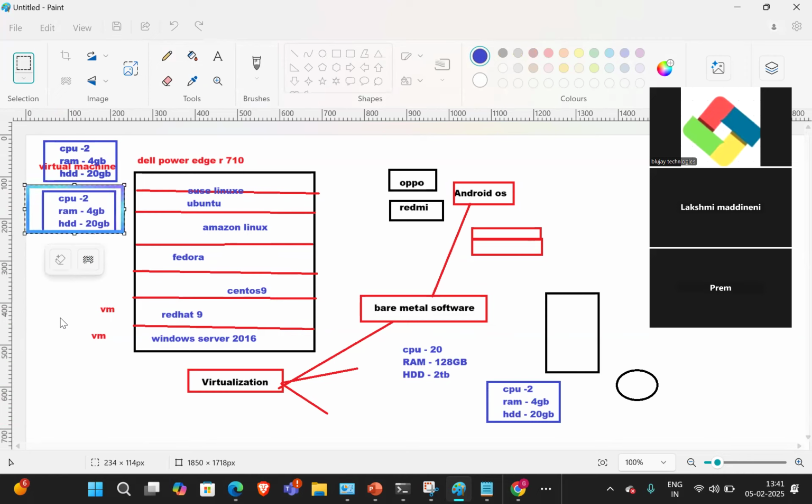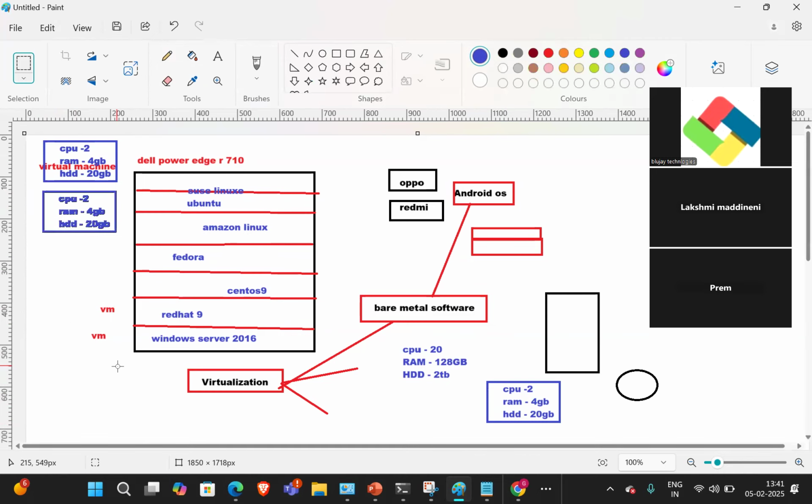Guys, understood? The same way, they can take it based on the CPU. This is one VM, this is one VM, this is one VM. So we can install the virtualization and divide it into logical OSs. Dividing it into logical OSs is nothing but virtualization.